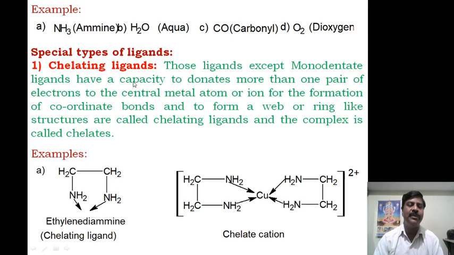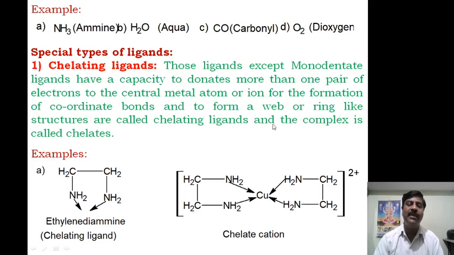Now next come the special types of ligands. There are two types of special ligands. One is called chelating ligands. Chelating ligands are those ligands, except monodentate or unidentate ligands, that have the capacity to donate more than one pair of electrons to the central metal atom or ion for the formation of coordinate bonds and to form a web-like or ring-like structure. This is the most important.